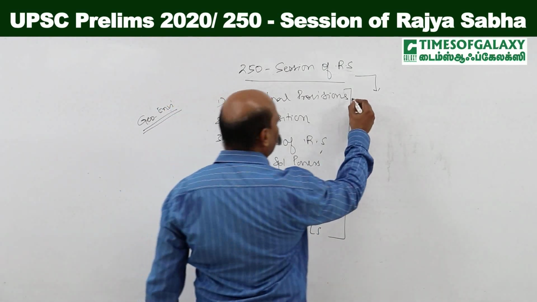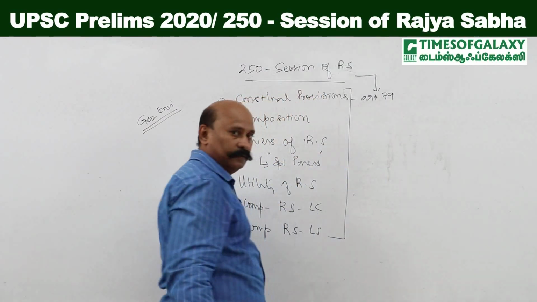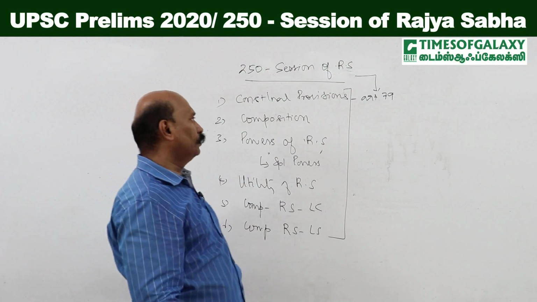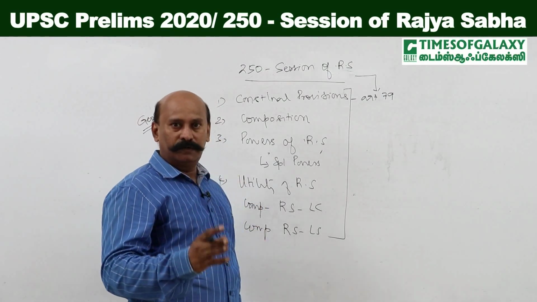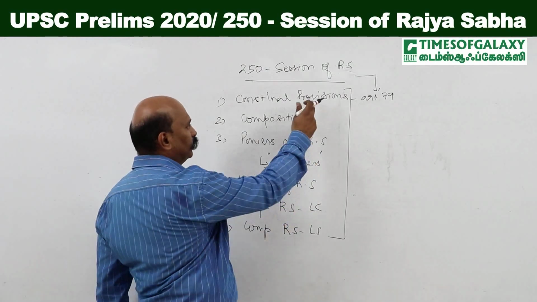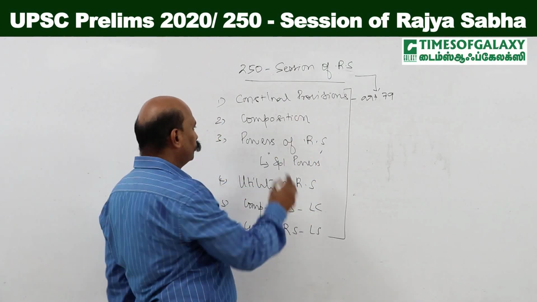See, Article 79 of the Constitution provides for the Parliament. There shall be a Parliament of India which shall comprise the President and two houses, namely the Council of States and the House of the People. The Council of States is Rajya Sabha. And then Article 80 talks about the composition of Rajya Sabha.